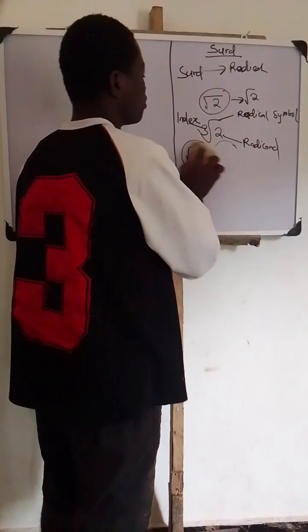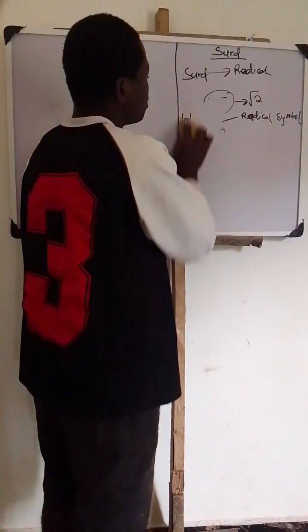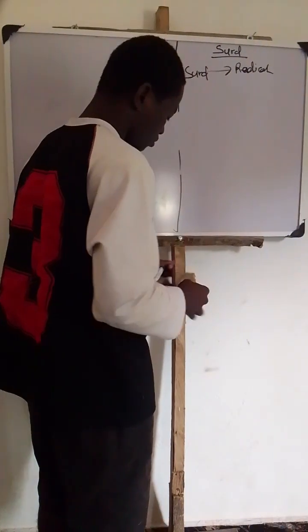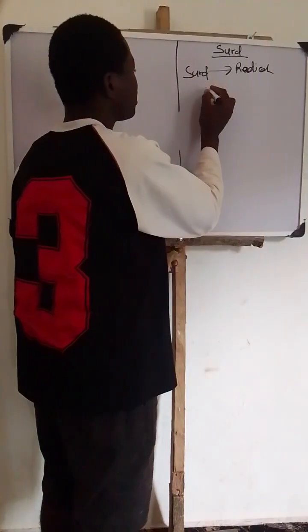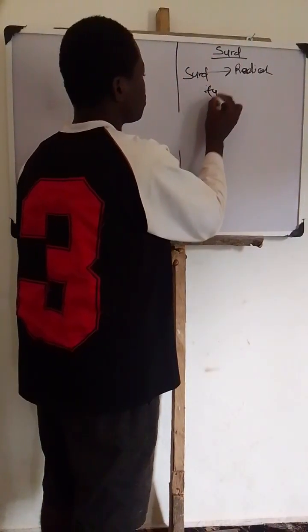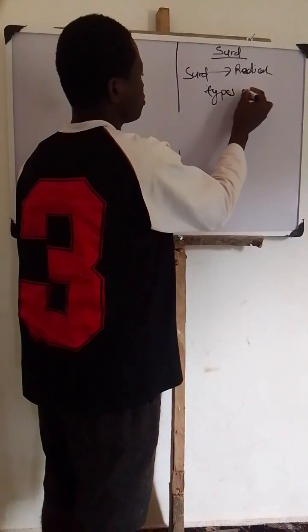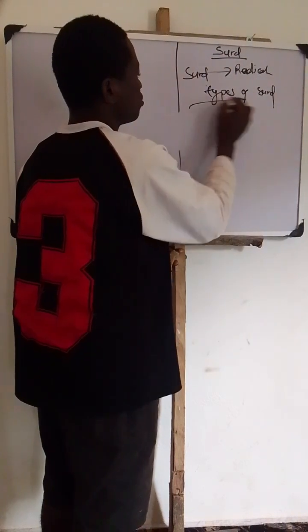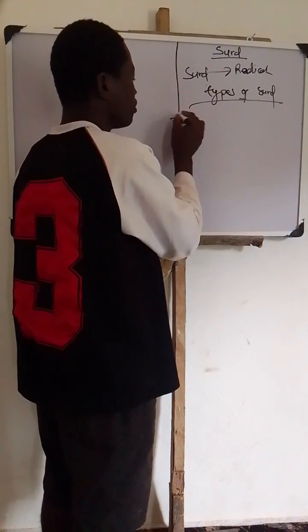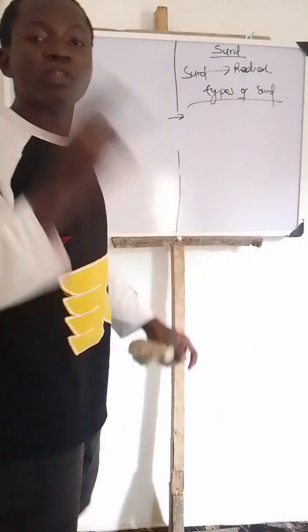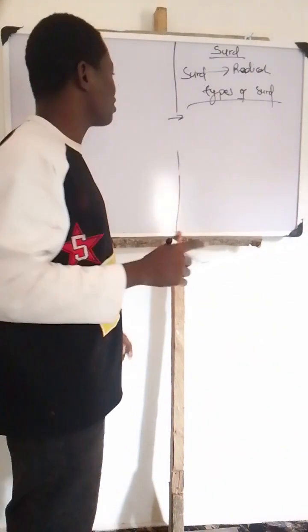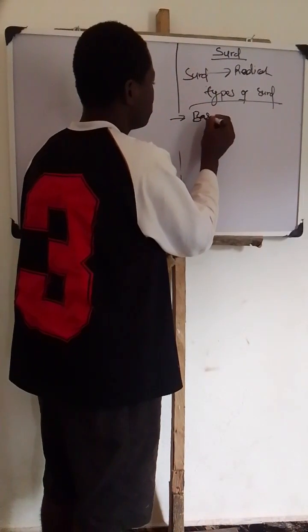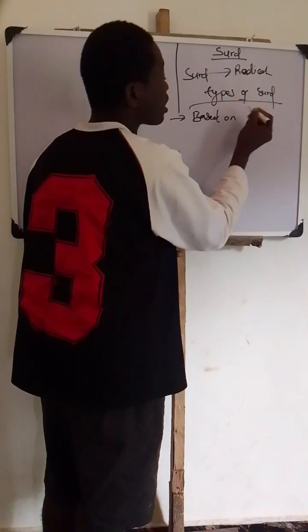These are the types of surds. They have 3 types. Surds are classified in 3 ways. Number 1 is based on rationality.